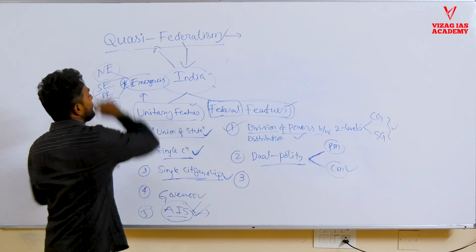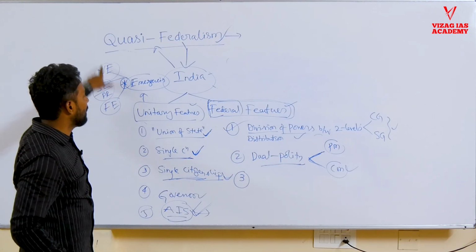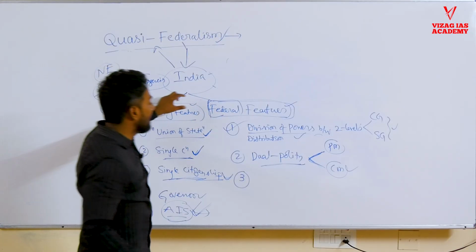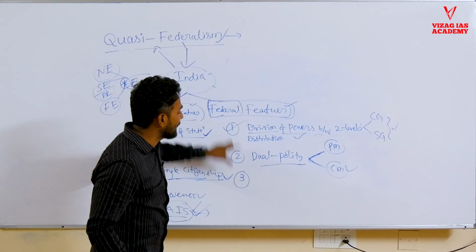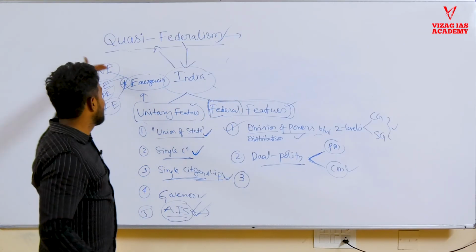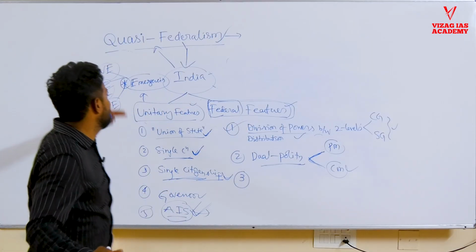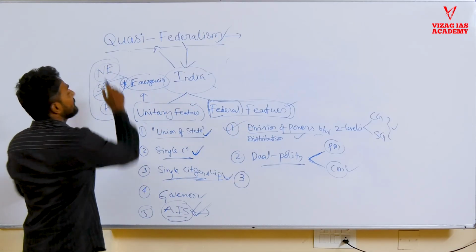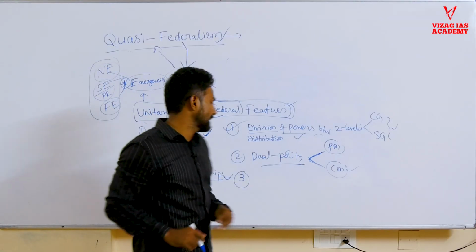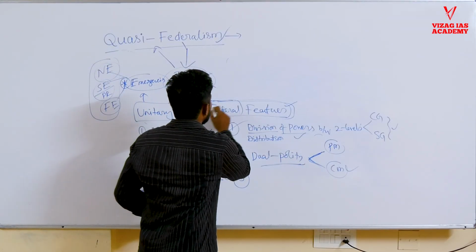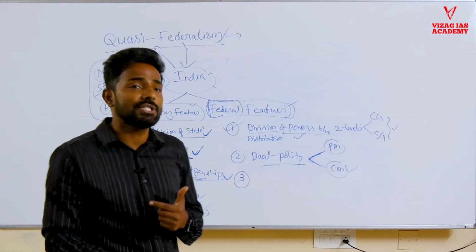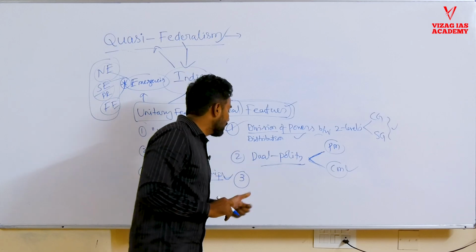Three kinds of emergencies, but whatever the emergency may be, under normal circumstances India acts as a federal state, whereas under exceptional circumstances like emergencies, the country acts as a unitary state. It means the entire country operates as a single political entity, not as a central government and state governments. Similarly, what are the other federal features, which are not directly mentioned but indirectly mentioned in the constitution?